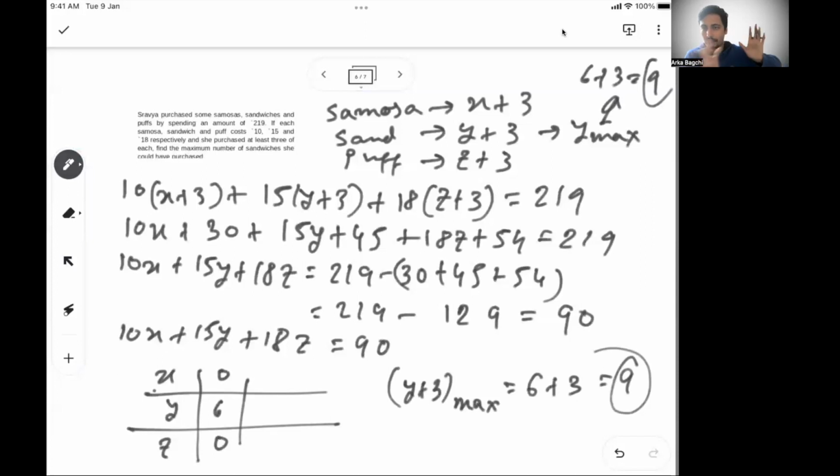It's clear, the same approach we did earlier. The maximum value of any variable will be when the others are 0, and we can make them 0 because we already added 3. So basically, when we say sandwich maximum, sandwich will be 9. X 0 means samosas will be 3. Z 0 means puffs will be 3. So minimum 3s are there, but you have 9 sandwiches, 3 samosas, 3 puffs, which will satisfy the condition of at least 3 and also make sandwiches maximum.